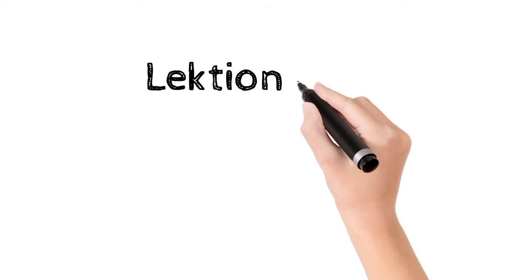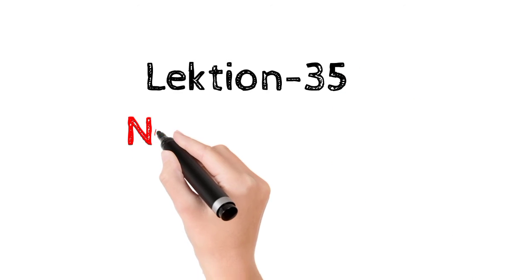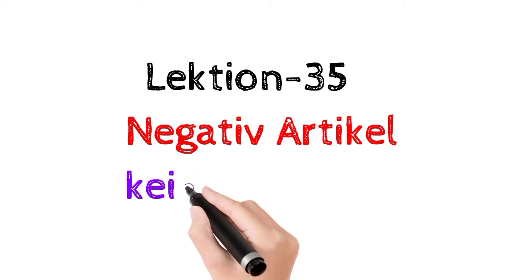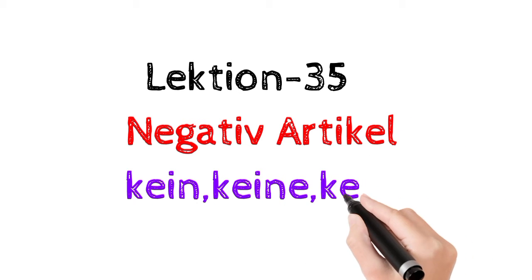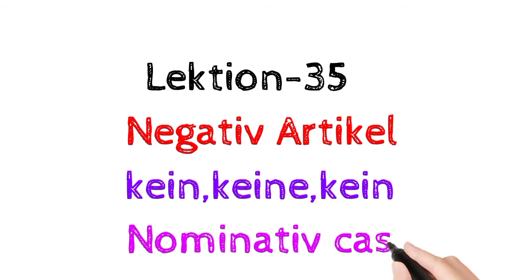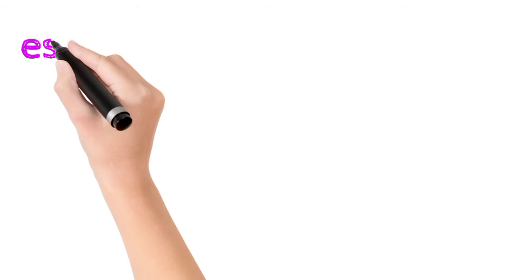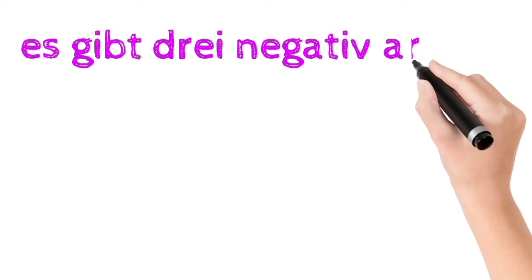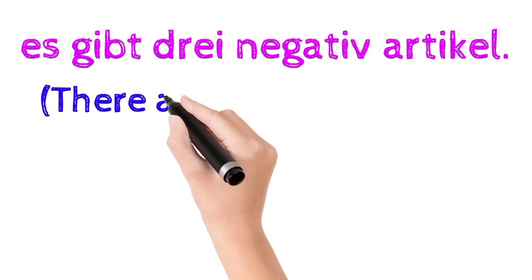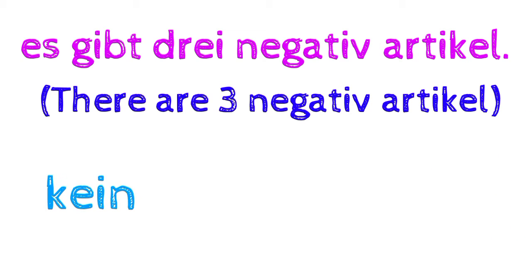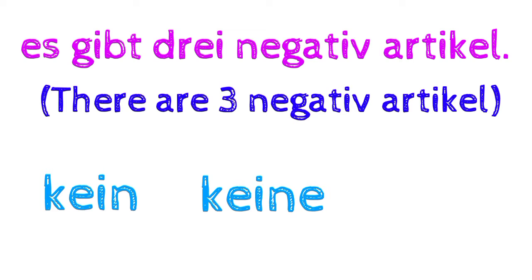Our today's lesson is Lektion 35. Negative article kein, keine, kein in nominative case. We learnt already bestimmte and unbestimmte article in my previous video. Today we will be doing negative article. Es gibt drei negative article. There are three negative articles in nominative case: kein, keine, kein.